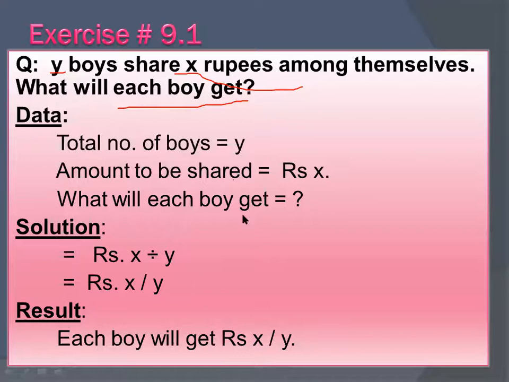Here, beta, listen to me again. The rupees amount, the amount that has to be shared, will be your numerator. Please keep in your mind, the rupees that have to be shared will be taken as the numerator. So the amount to be shared, that is rupees x, is the numerator, and the number of boys will be your denominator. Just keep it in your mind. Is that clear? Please tell me, is that clear?